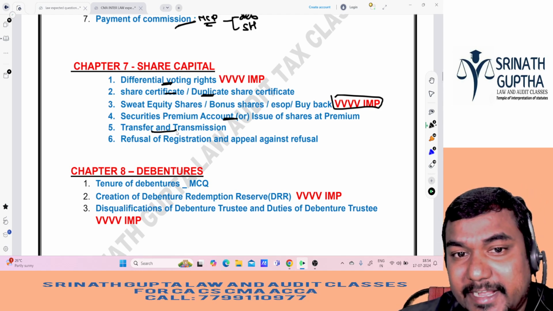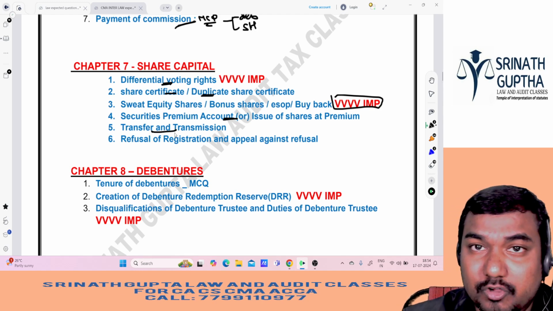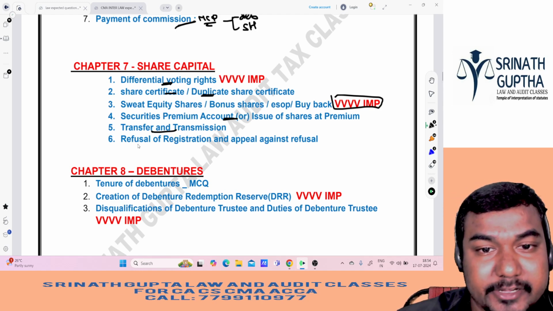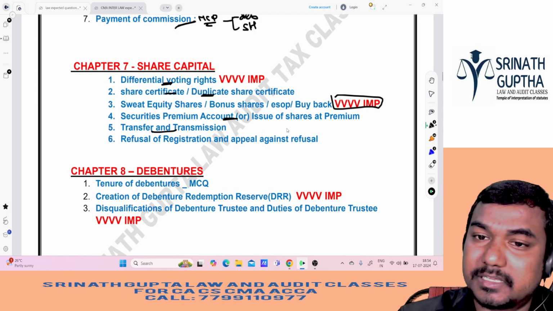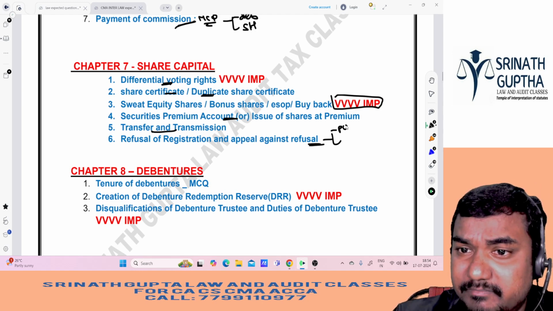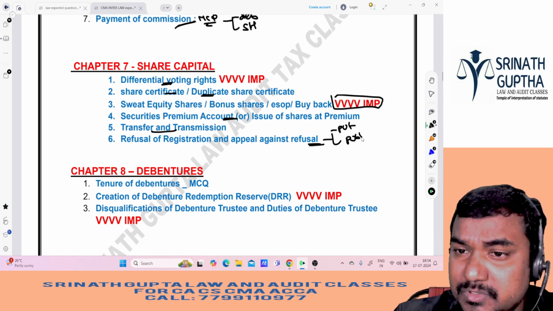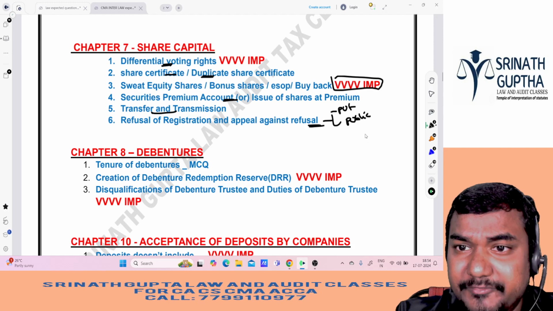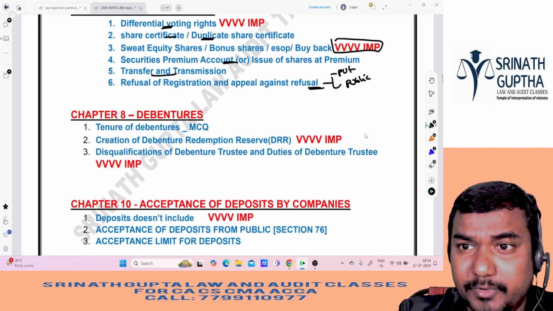The difference between transfer and transmission, he can ask as a differences question. One differences question will be asked in the exam. And refusal of registration and appeal against the refusal: sometimes a company can refuse to transfer shares, private company or public company also. So you can expect that in the exam. Comparatively, DVRs, buyback and sweat equity shares are important.